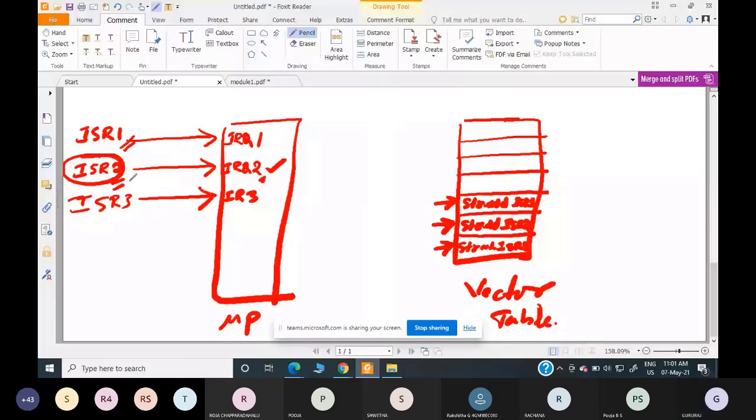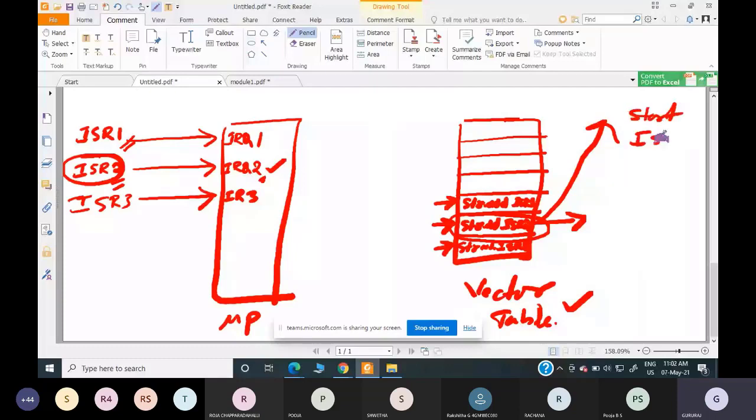Here in this location. The processor will consult this vector table and find out where the starting address of ISR2 is. It is available in this location, correct? So it will fetch this address and directly jump to that address in the memory. Once it jumps to that location, you can start executing ISR2 from that particular address.